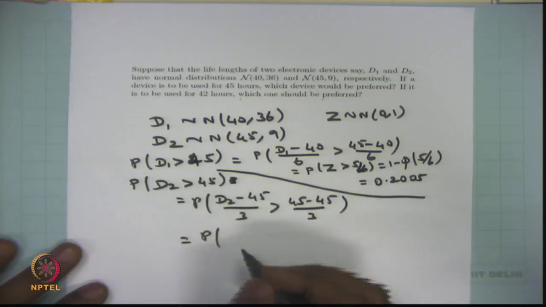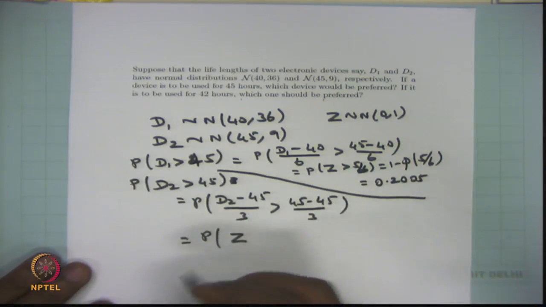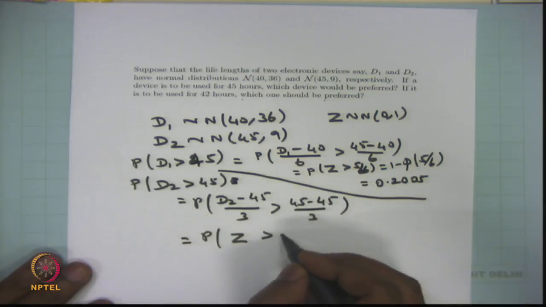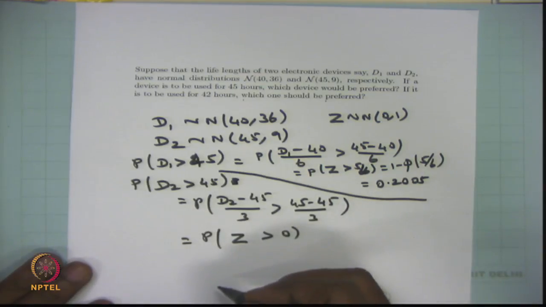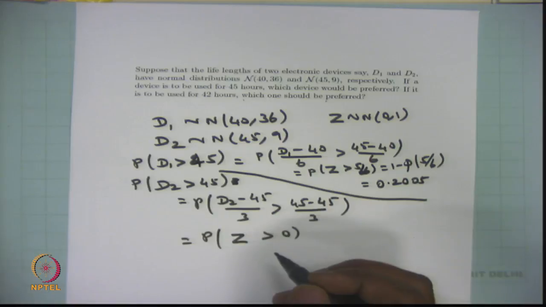D2 minus 45 by 3 becomes Z, a standard normal, greater than 45 minus 45, that is 0. The probability of a standard normal greater than 0: it is symmetric about Z equal to 0, so the whole area, which is 1, is divided 50-50. So the probability of Z greater than 0 is 0.5.